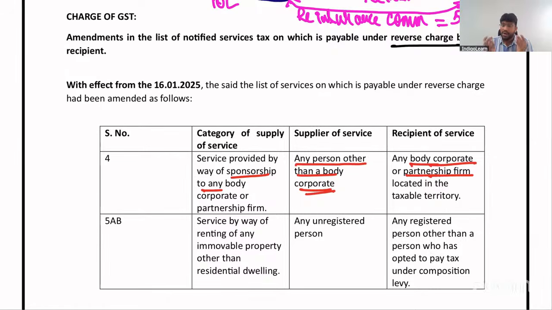Previously also, the concept was the same, that the recipient should be a body corporate or firm. Now, the amendment that is done is that RCM provisions will apply only when the supplier is any person other than a body corporate, and the recipient is a body corporate or firm. Then only RCM provisions will apply.